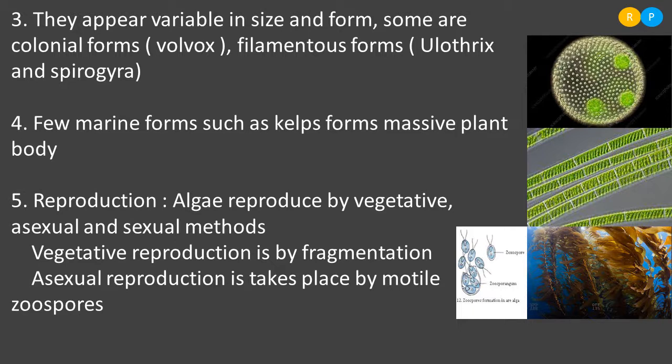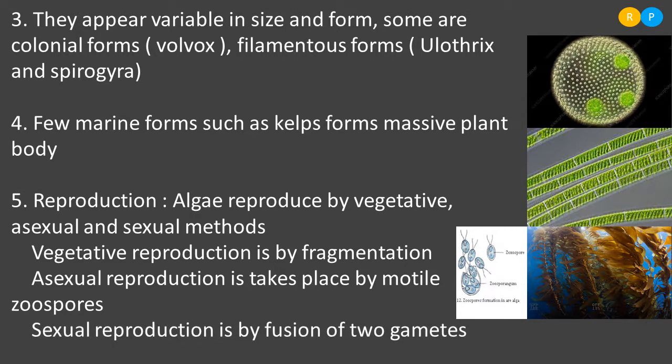Then they are also able to reproduce by sexual method. Sexual reproduction takes place by the formation of two gametes. That means one of the gametes will be named the male gamete, and the other gamete will be named the female gamete.